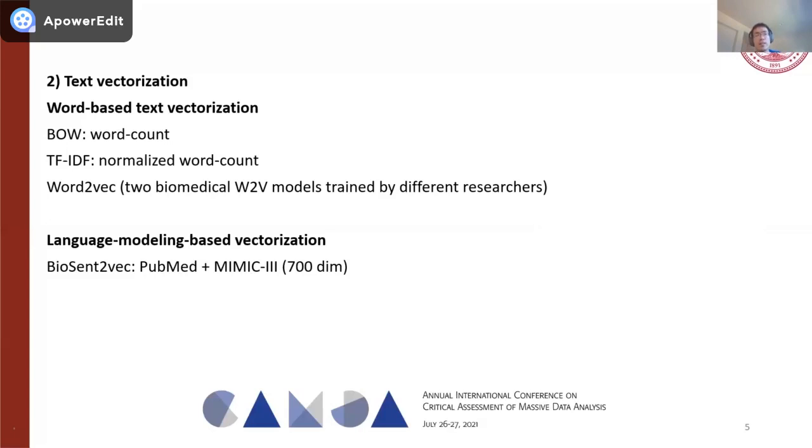And Word2Vec is based on a neural network. And we directly adopted 2 pre-trained biomedical Word2Vec models trained by different researchers. And I will introduce these 2 models on the next slide. And lastly, we have also adopted the language modeling-based factorization method, which is a pre-trained BioSentVec model trained on the PubMed and MIMIC-III dataset. And the vector space is in 700 dimensions.